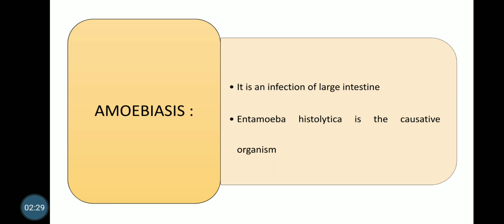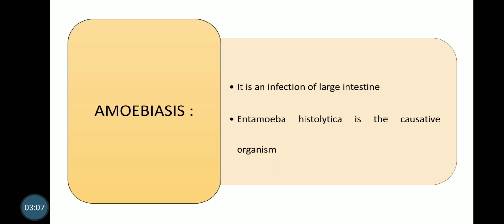In the majority of cases, the infected human beings do not show any symptoms and excrete both cysts and trophozoites in the feces. The cyst form of the organism is infective and the infection is acquired by the ingestion of amoebic cysts in food and water contaminated during handling by such infected persons.